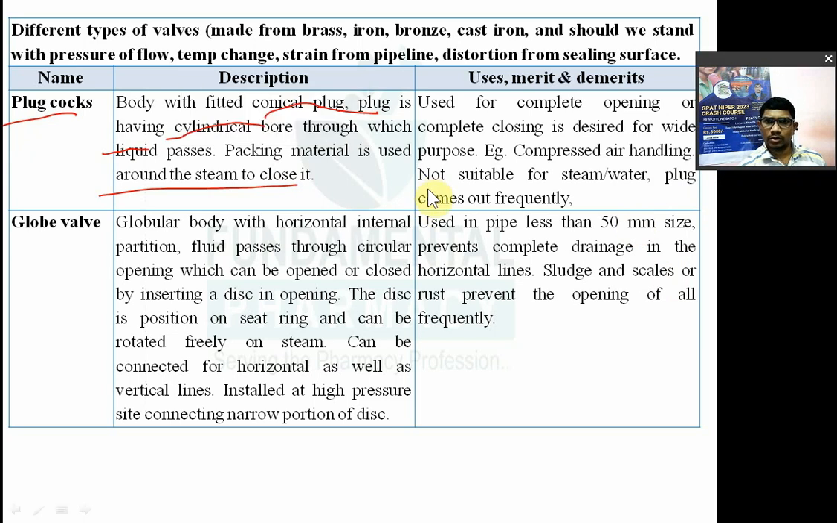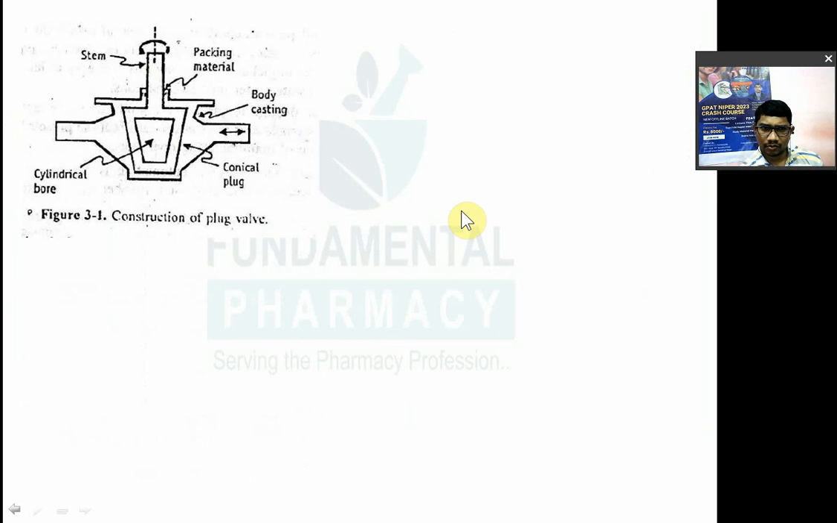Then it is not suitable for steam and water. And another disadvantage is the plug will come out frequently. Plug जो होता है वो frequently बाहर आ जाता है वो valve से. You can see the construction of the plug valve. So this is your pipeline. यहाँ से एक पाइप आता है, यहाँ से एक पाइप आएगा. So you can say this is the body. Okay, it is a metal casing or body.